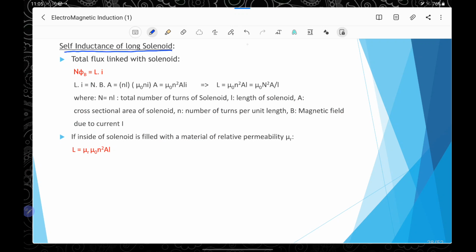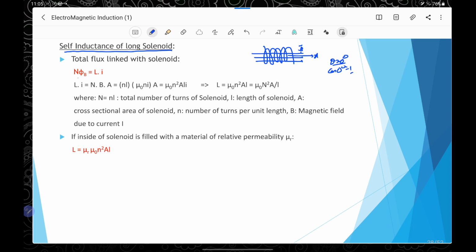So here, self inductance of a long solenoid. A long solenoid has the property that the magnetic field is uniform inside the solenoid and it is along the axis, and area is also along this direction. So B and A are parallel, that means the angle between them is 0 and cos 0 degree is 1.